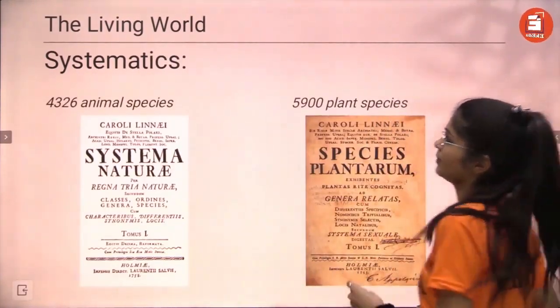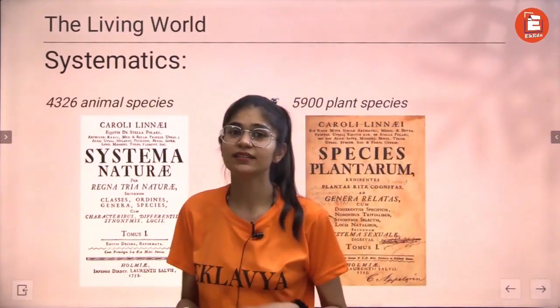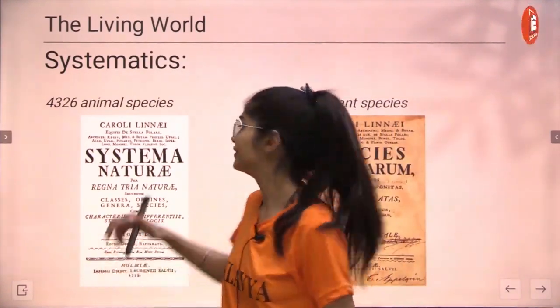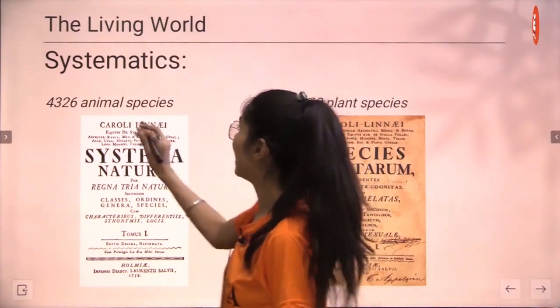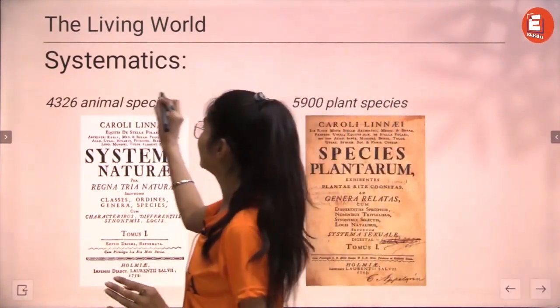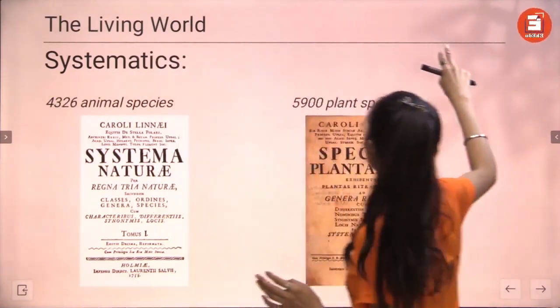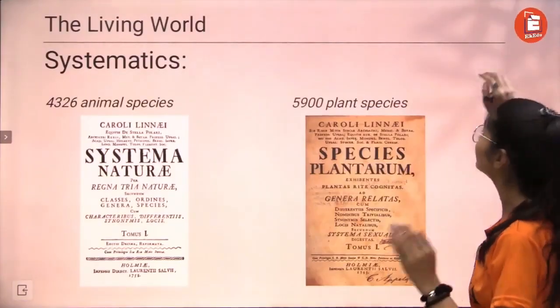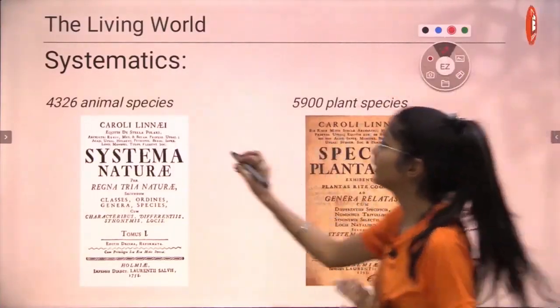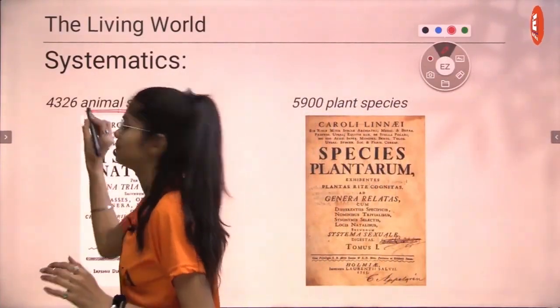Now coming to systematics, like I just said, Systema Naturae was developed by Linnaeus. So other than defining systematics, Linnaeus also defined 4,326 animal species in his book. That is a lot of species, but they're all animal species, right?